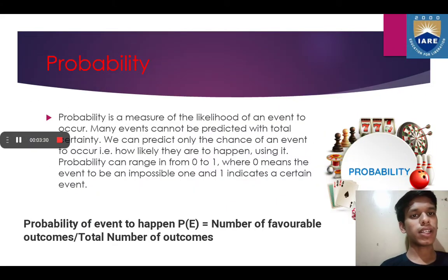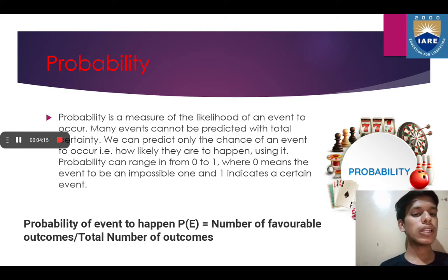So what is probability? Probability is a measure of the likelihood of an event to occur. Many events cannot be predicted with total certainty, so we can predict only the chance of an event to occur, that is, how likely they are to happen. Probability can range from 0 to 1, where 0 means the event is impossible, that means the event cannot happen. Like getting 7 on a dice is an impossible event. That means we cannot get 7 in any throw, so the probability of getting 7 on a dice is 0. Similarly, 1 indicates a certain event.